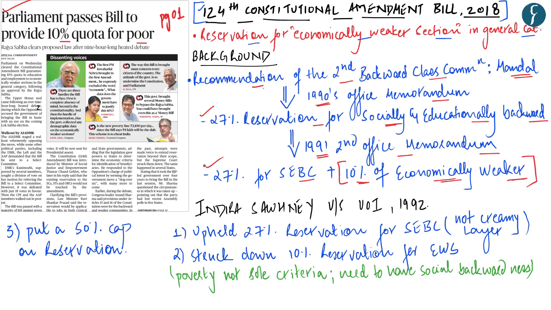After these two office memorandums, a lot of PILs and cases were filed in the Supreme Court, and finally, the decision regarding the reservation culminated in the decision of Indira Sahani versus the Union of India in the year 1992.